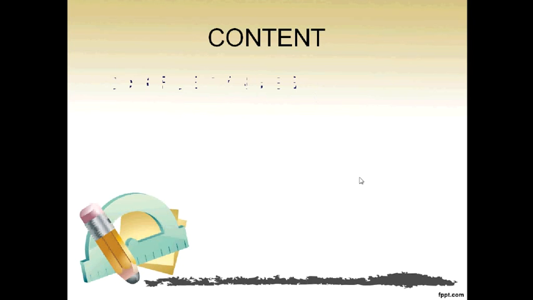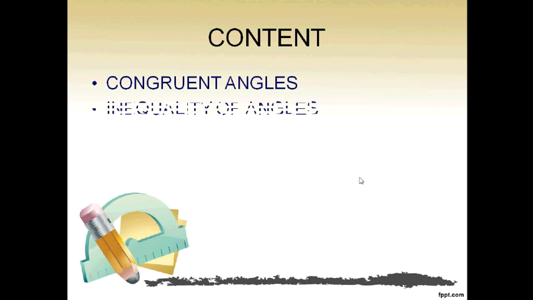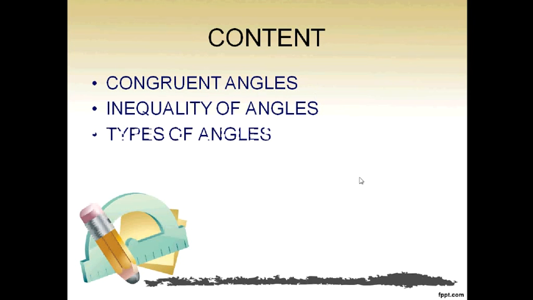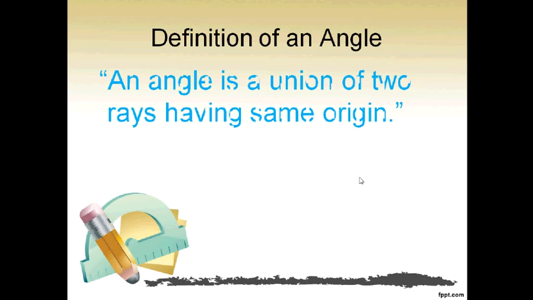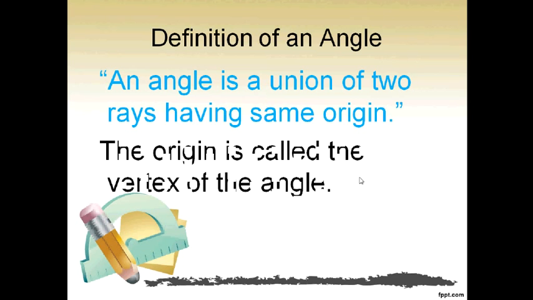In this presentation, we will discuss congruent angles, inequality of angles and different types of angles. So what is an angle? An angle is a union of two rays having the same origin. The origin is called the vertex of the angle.